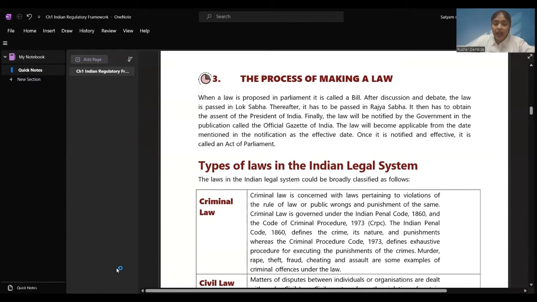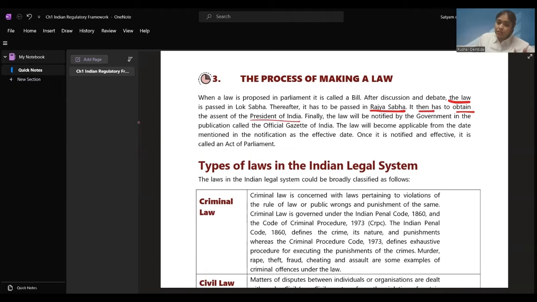After discussion and debate, the law is passed in the Lok Sabha. First, it goes to the Lok Sabha, that is the first house of Parliament. Then it is passed in Rajya Sabha, that is the second house of Parliament. It then has to obtain the assent of the President of India. I told you that it is going to be presented to the President of India after it has got the approval of both the houses of Parliament.